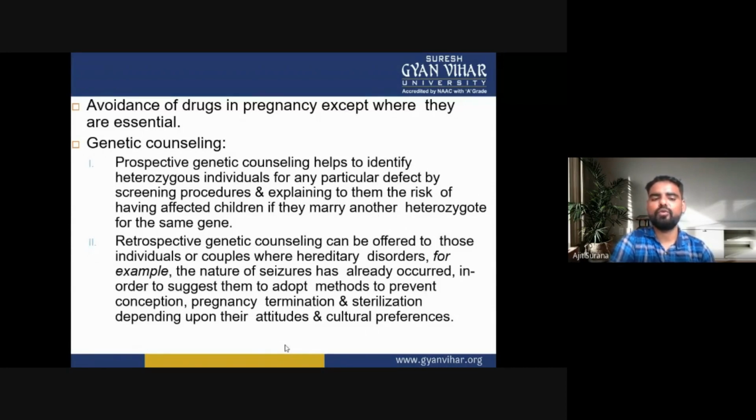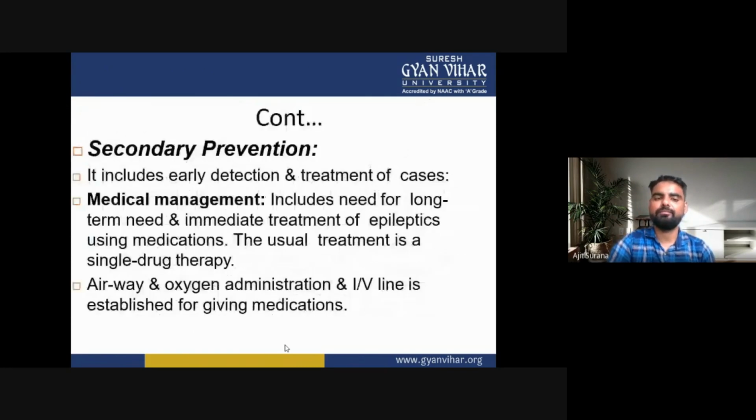Retrospective genetic counseling can be offered to individuals or couples where hereditary disorders, for example seizures, have already occurred, in order to suggest they adopt methods to prevent conception, pregnancy termination, or sterilization, depending upon their attitude and cultural preference. These are the genetic counseling measures for epileptic patients.